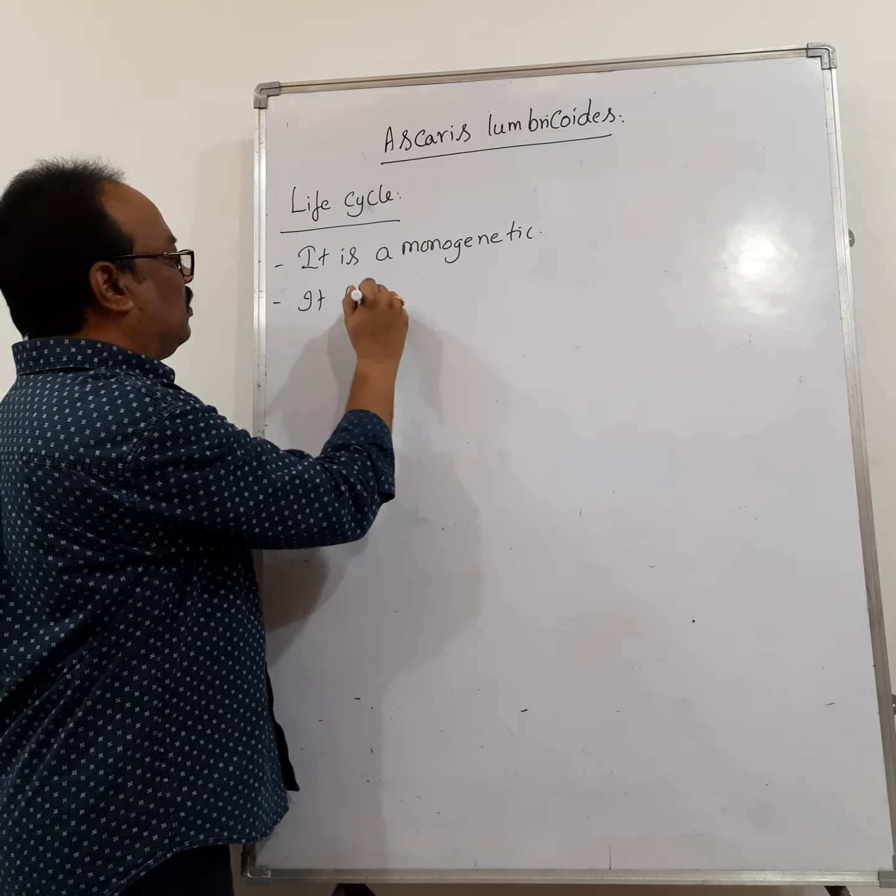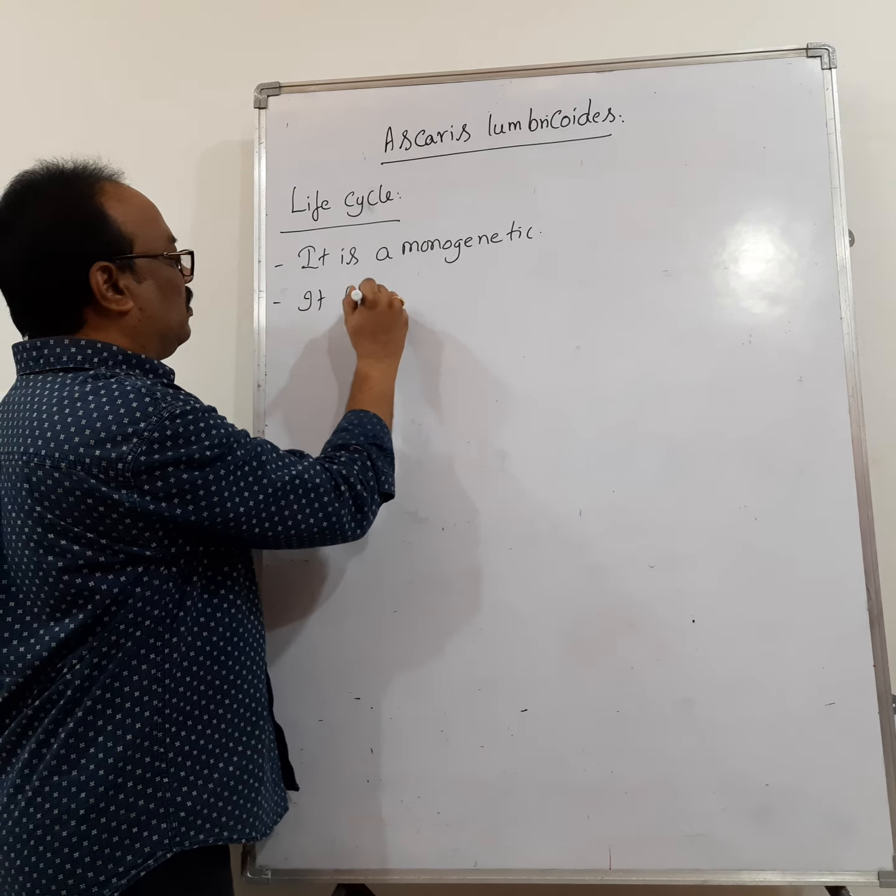And these eggs are sent out along with the feces. So when the eggs get contaminated with food and water, these fertilized eggs enter into the stomach of man.